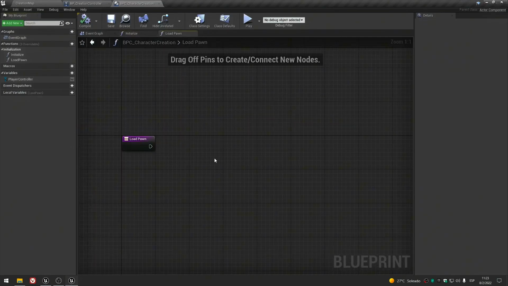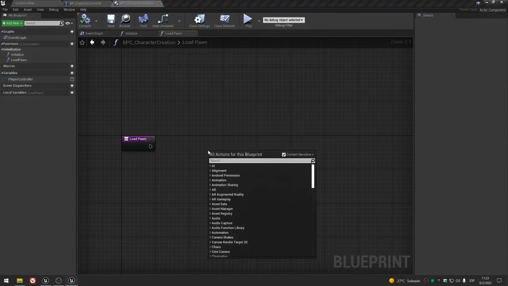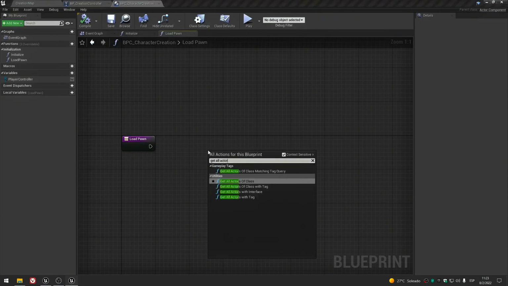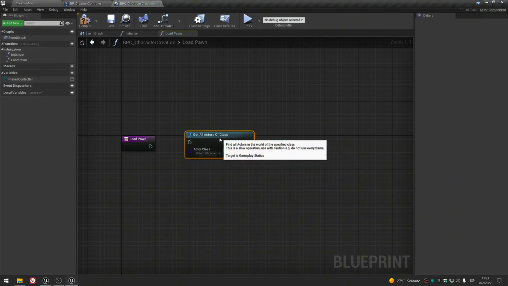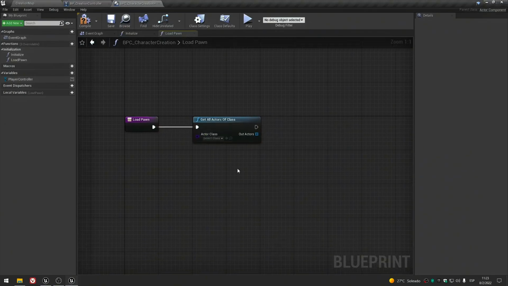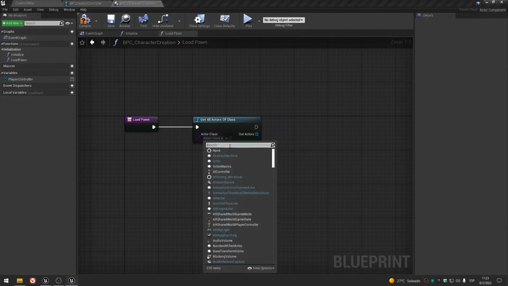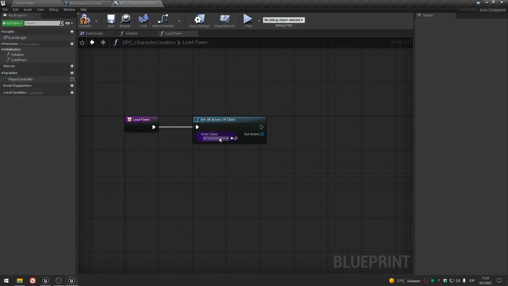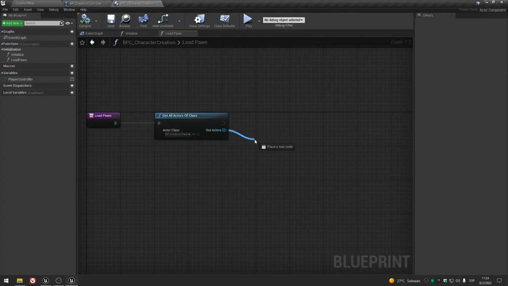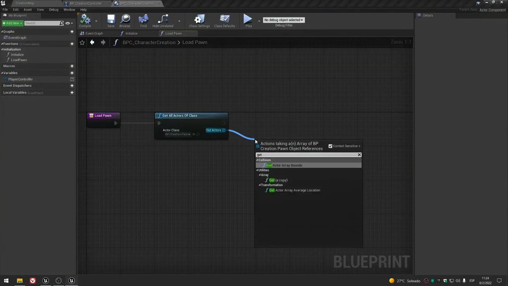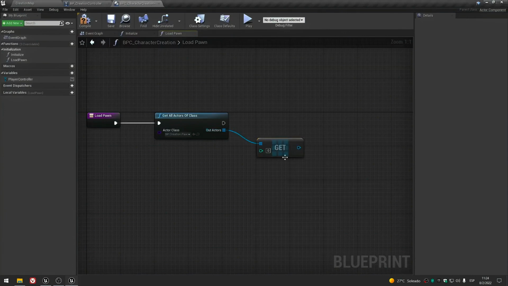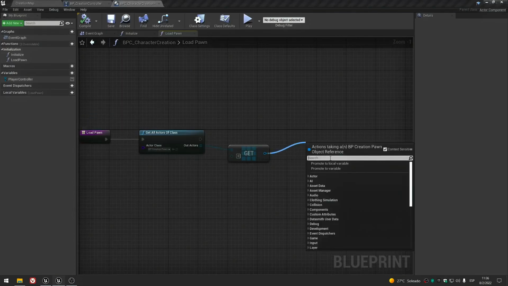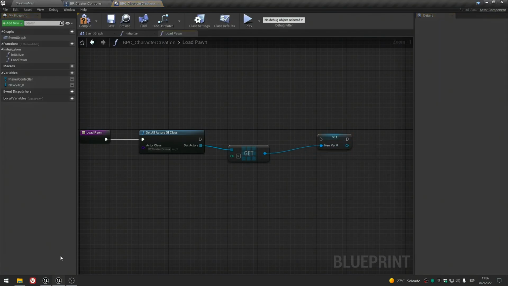So to load our character, we will use a function called get all actors of class. And here we will search for BP creation pawn, and then from the array of actors we get the first one and we set it. And we do that by promoting it to a variable, so we can have the reference of our BP creation pawn.